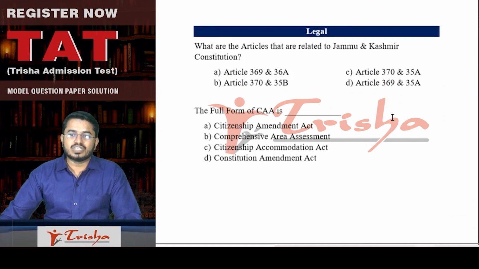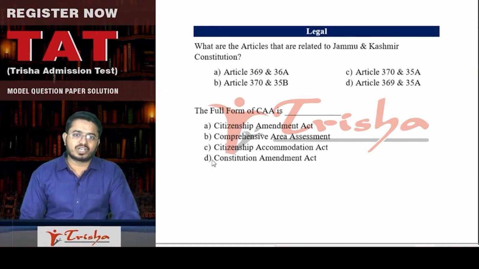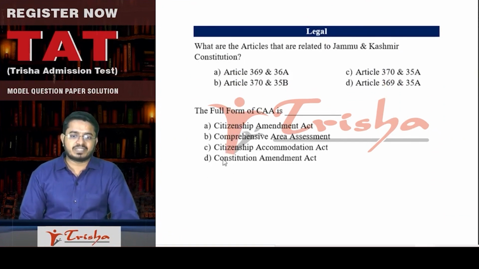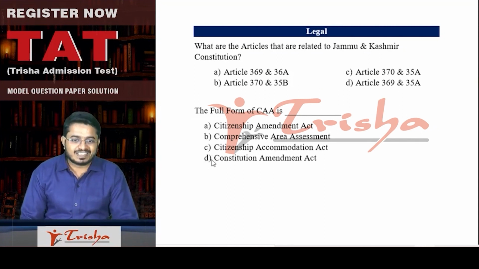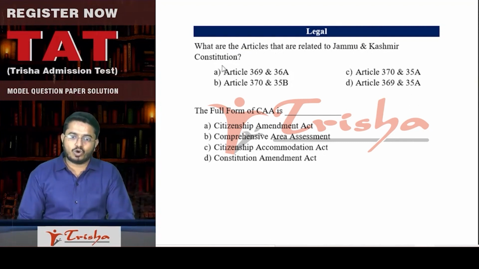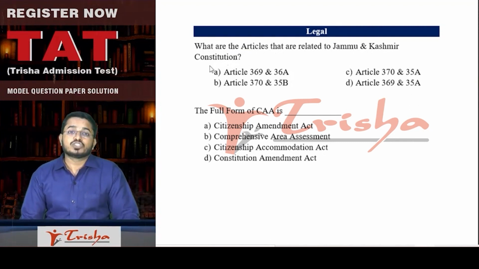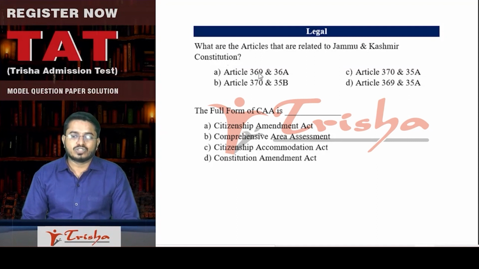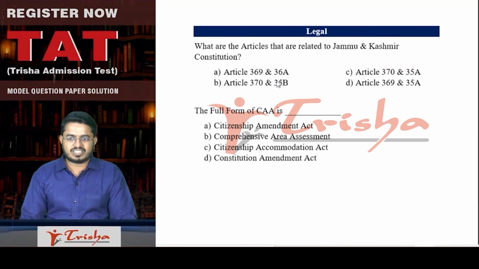Now, let us go to the legal part. Very important in today's world. You have to be updated with regards to whatever changes are happening in the legal aspects of this country, right? So to bring a representative question in front of you, they'll ask you this. What are the articles that are related to Jammu and Kashmir Constitution? You all may have heard of this. You all should know this, right? So is it Article 369 and Article 36A? Obviously not.